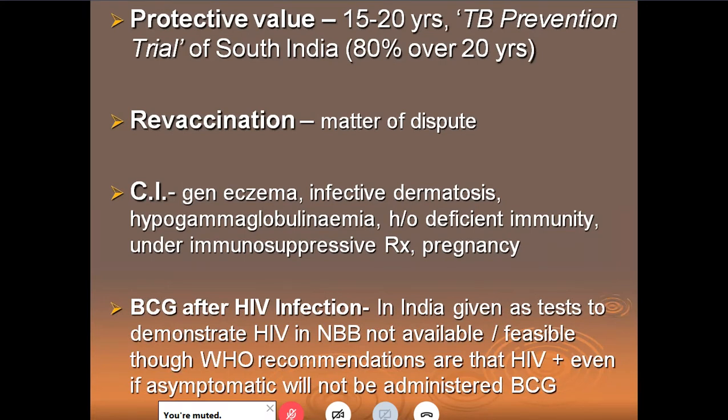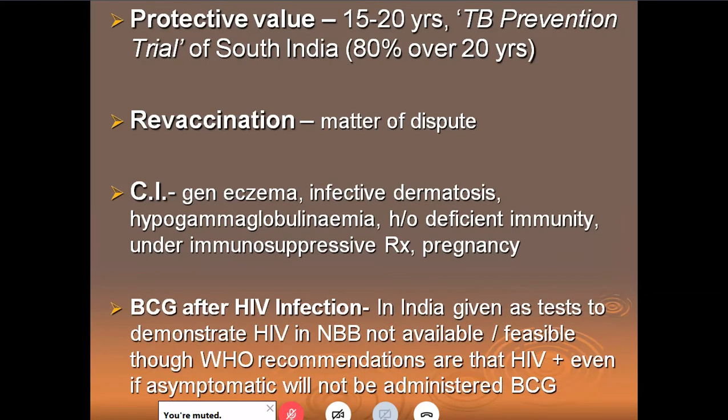Revaccination, not in our country, it's a matter of dispute, not done. What are the contraindications? General eczema, actually none. Infective dermatosis, hypogammaglobulinemia, history of deficient immunity, under immunosuppressive treatment, some pregnancy. We generally don't give it to a pregnant woman in our country because she's already taken it. So these are the contraindications in general.